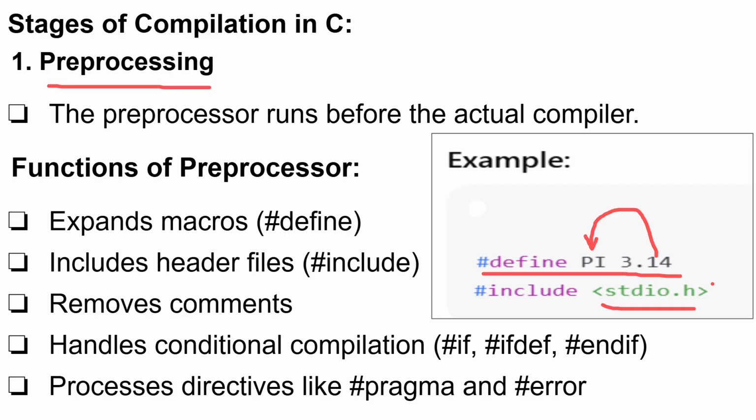That means we are including functions like printf and scanf with the help of the stdio.h header file. So these are called pre-processing. Before executing your main code, the compiler will go through these things. That means it will understand what PI means, and it will take printf and scanf into the main program or main function.